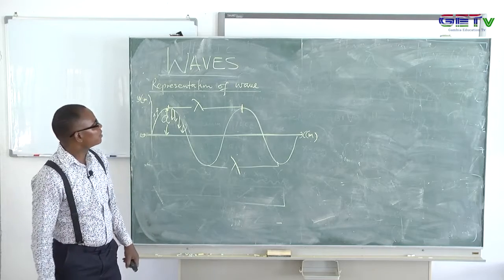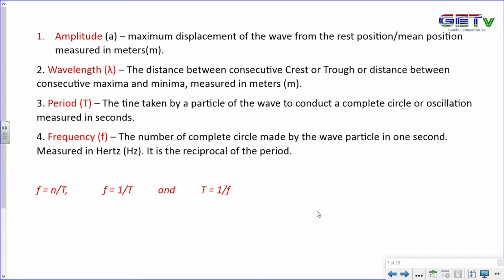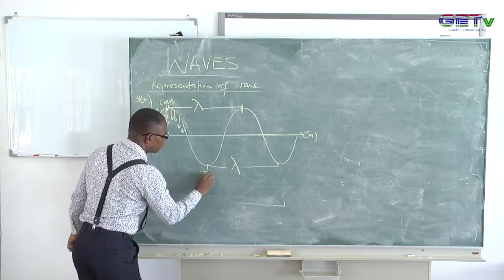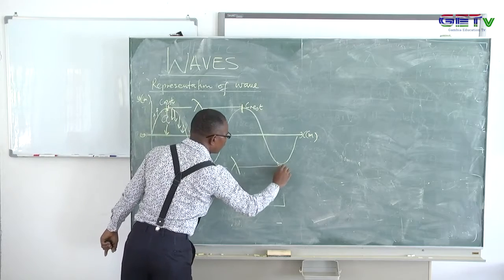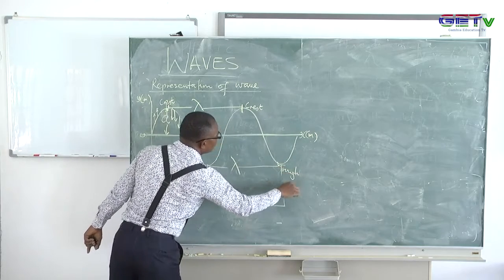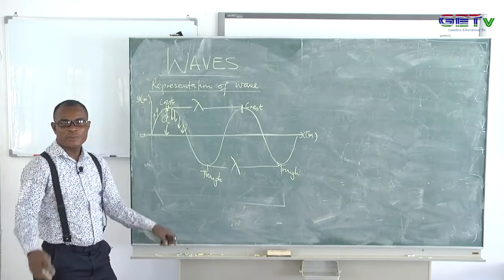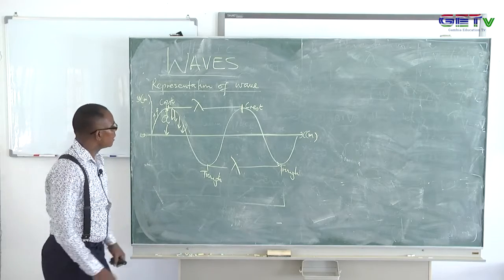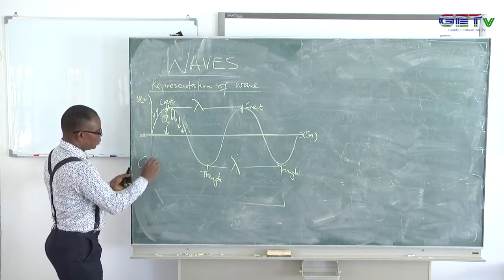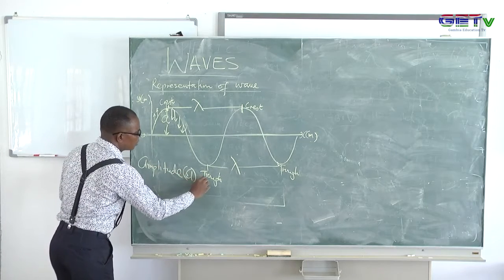Number two is the wavelength. What is the wavelength? The wavelength is the distance between consecutive crests. Remember, there's a crest somewhere here, a trough somewhere here, and a crest somewhere here also, and another trough. So the distance between consecutive crests or consecutive troughs is described as the wavelength. Let me write it here. It is measured in meters.